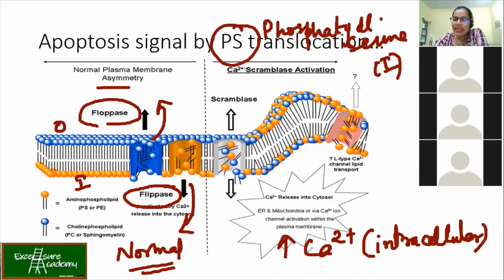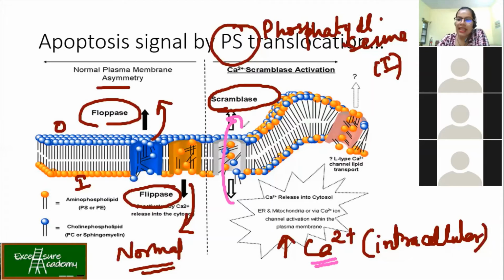This increase is going to activate your enzyme called scramblase. I repeat, when something goes wrong and the cell is not able to repair itself, the intracellular calcium level increases. Once this increase is detected, it activates your enzyme scramblase.